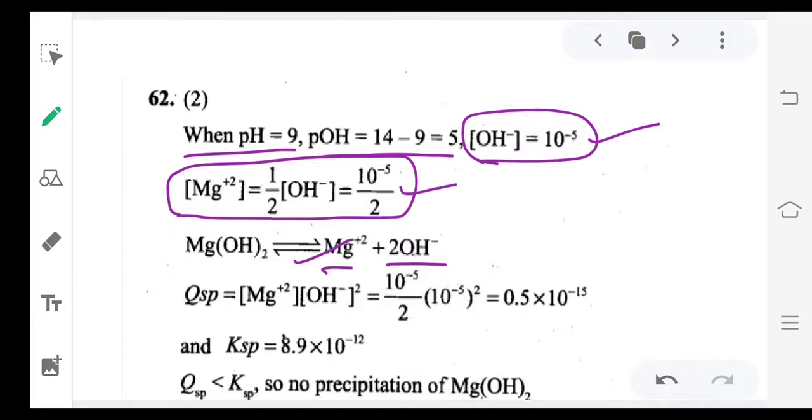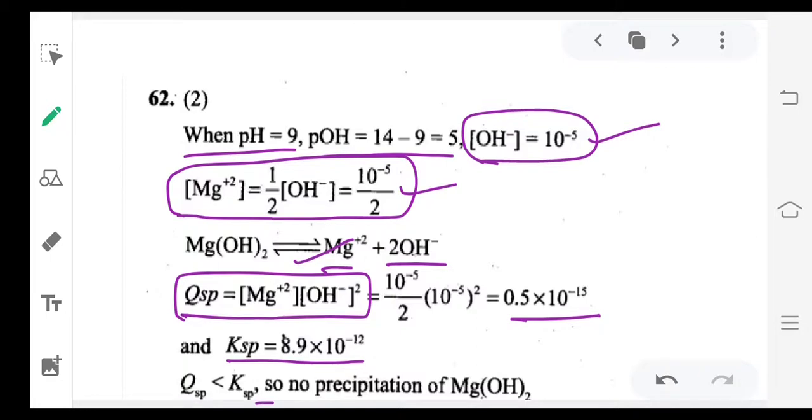So we got the Mg²⁺ concentration and the OH⁻ ion concentration. Now Qsp for Mg(OH)₂ equals Mg²⁺ concentration into OH⁻ concentration power 2. If you substitute both concentrations, you get Qsp value 0.5 into 10 power minus 15. Ksp given is 8.9 into 10 power minus 12, which is more. Ksp is more, Qsp is less. So Qsp is less than Ksp, so no precipitation of Mg(OH)₂.